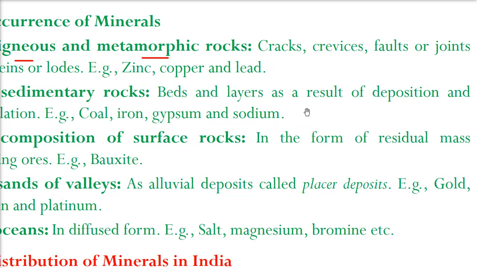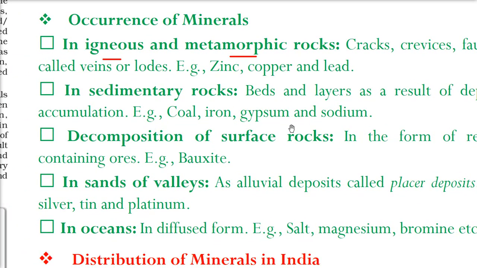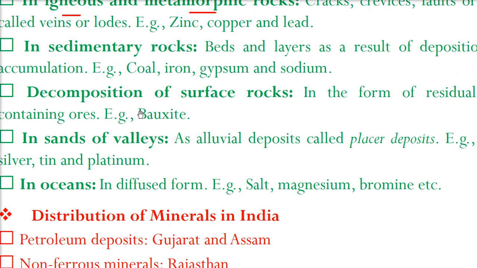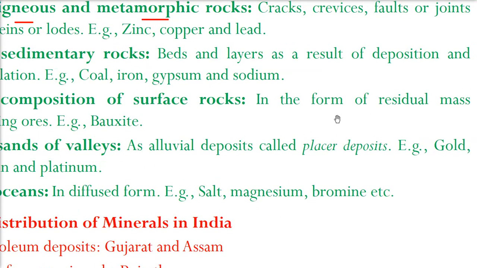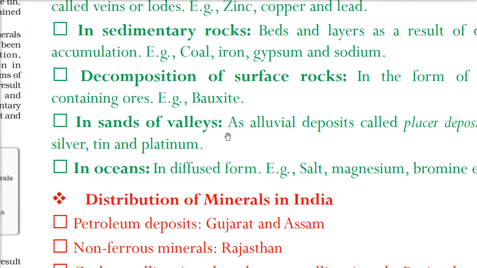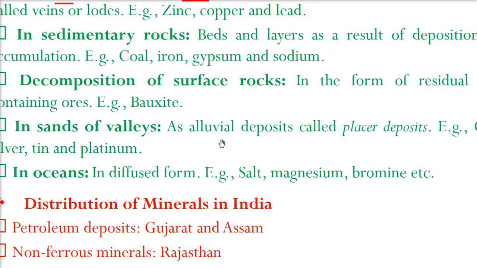In the sedimentary rock, they are found in beds and layers as a result of different deposition and accumulation of different layers. So coal, iron, gypsum and sodium are found here. Then decomposition of surface rocks in the form of residual mass containing ores after decomposition takes place. So we find bauxite in these areas. Then in sand of valleys, especially the precious stones we find here.